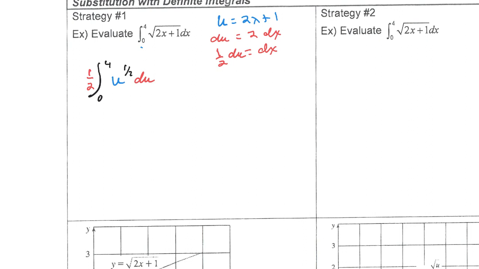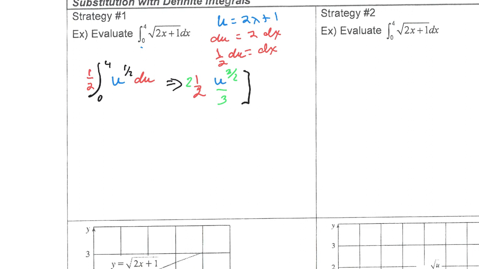So then we go ahead and take the antiderivative. And so that means we're going to get 1/2 times u raised to the 3/2 over 3 times 2. And we're going to evaluate it now.